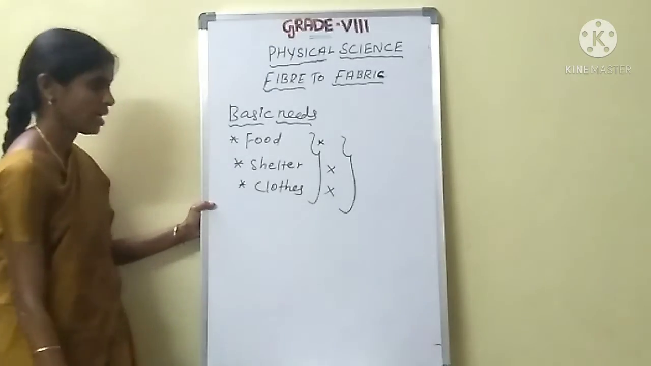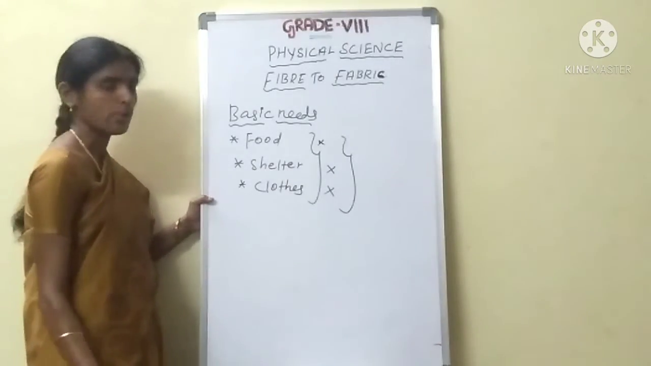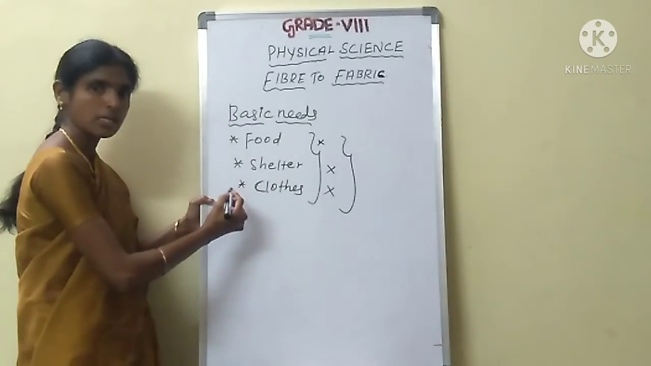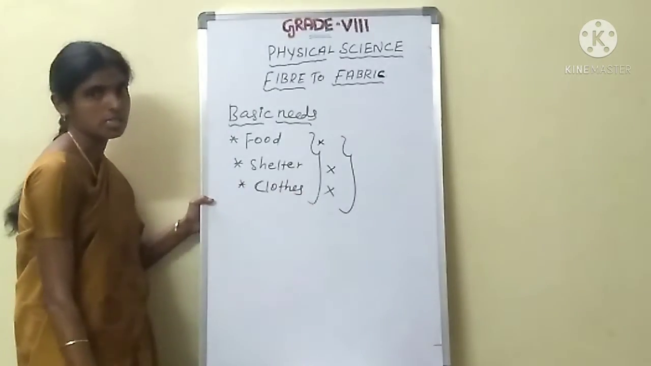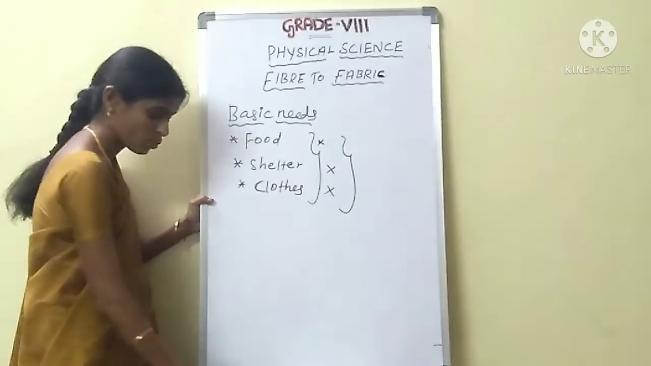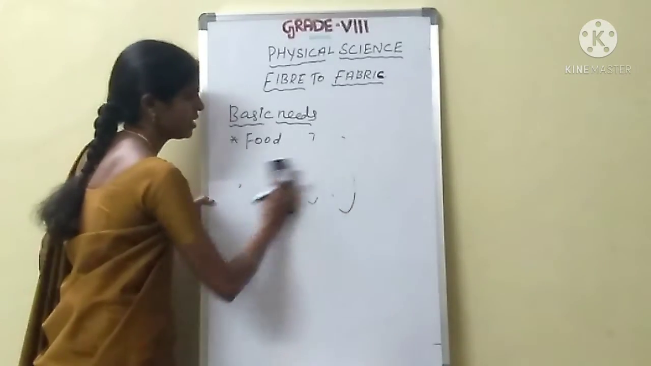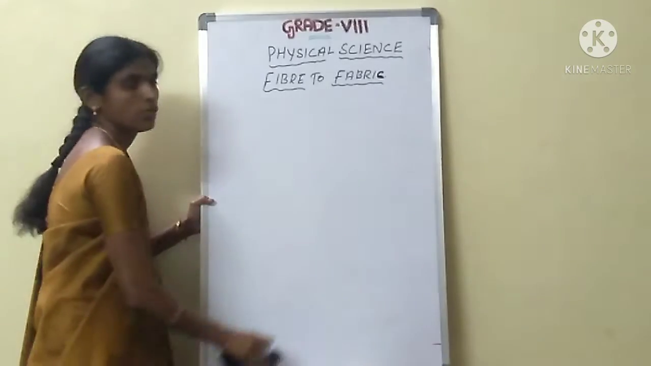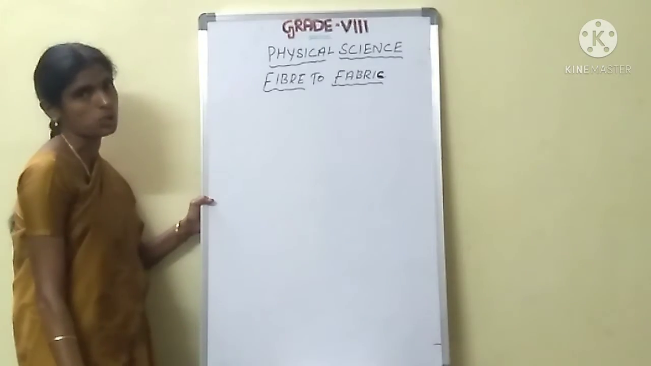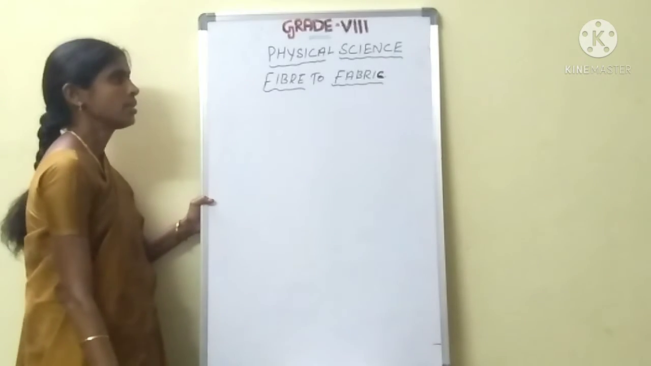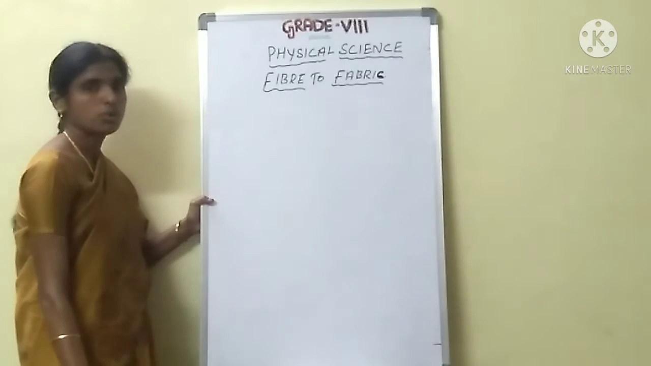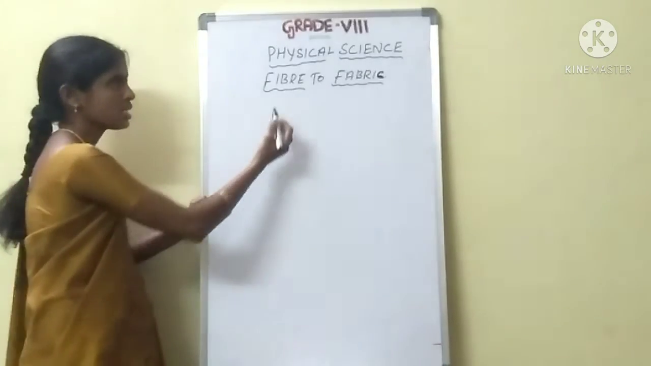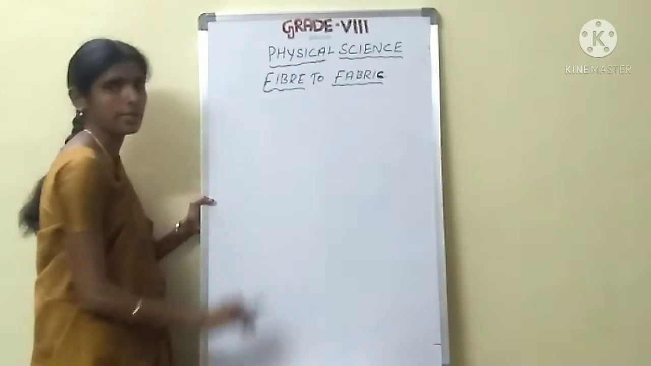Okay. Today we are going to discuss the last one, clothes. That only we are going to discuss. Do you understand, students? See here, what are the basic needs for our daily life? Food, shelter, clothes. Now come to the point. Today we are going to discuss the topic fiber to fabric.